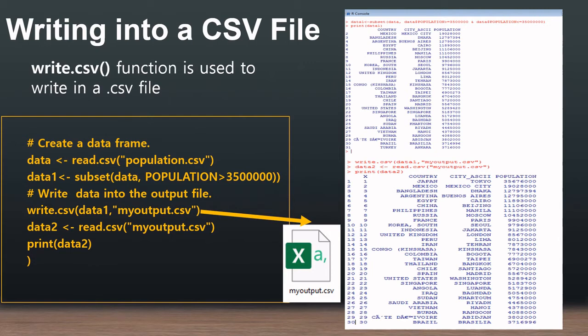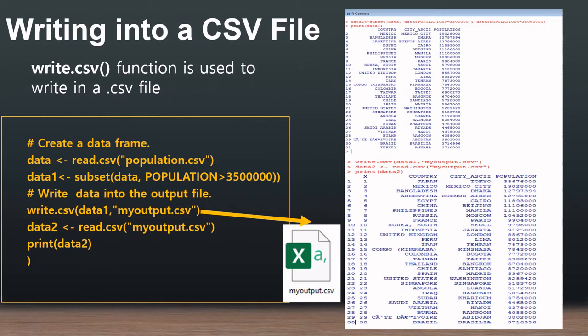Now I am just accessing the population which is greater than 35 million into the subset. The same data is being printed in data1, and then I am writing this to the output file.